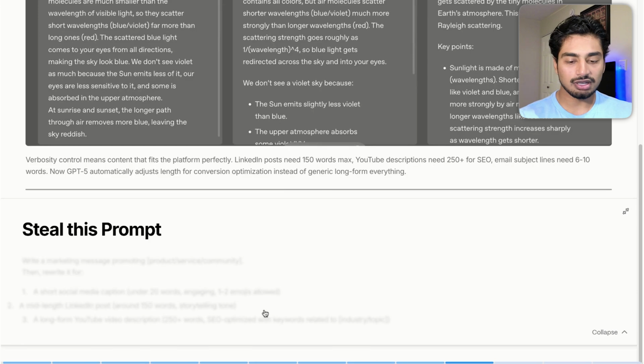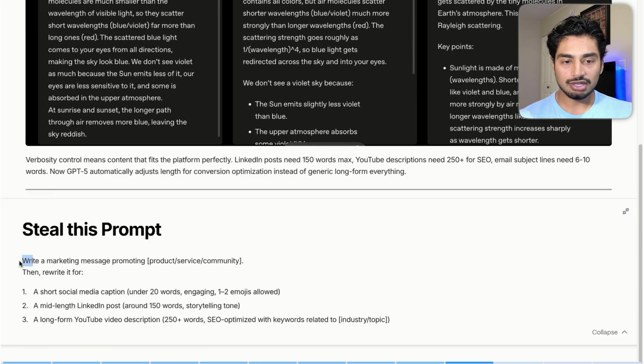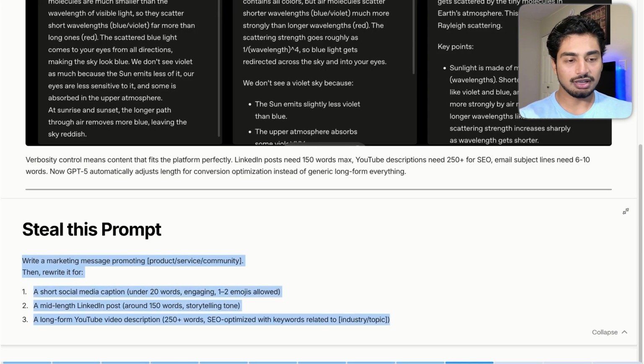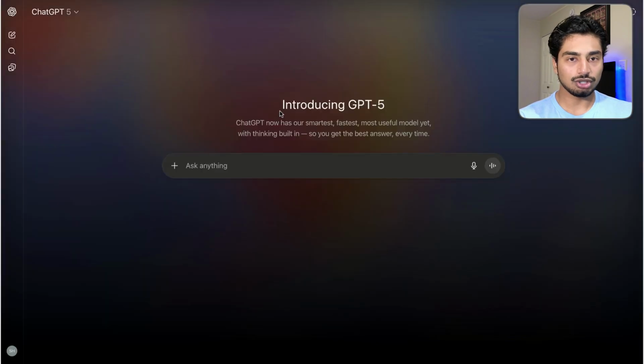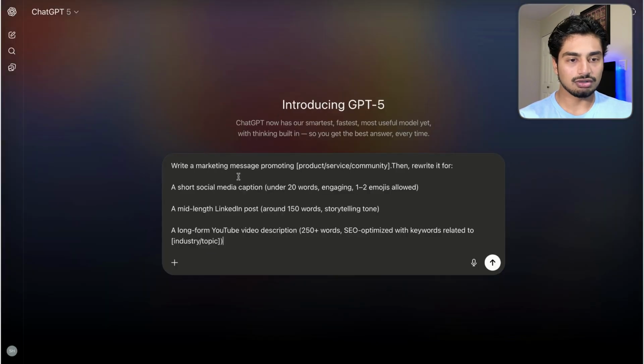So I'm going to test out this prompt here: write a marketing message promoting this. I'm just going to fill this in as we go. So let's go over to yet another chat in GPT-5. I like this new coloring on the interface too, just to feel a little bit cool. Write a marketing message promoting, let's say, Prime, the energy drink. Don't know why, first thing that came to mind.